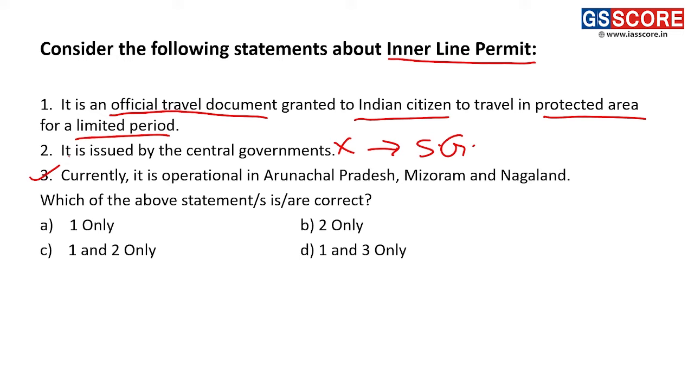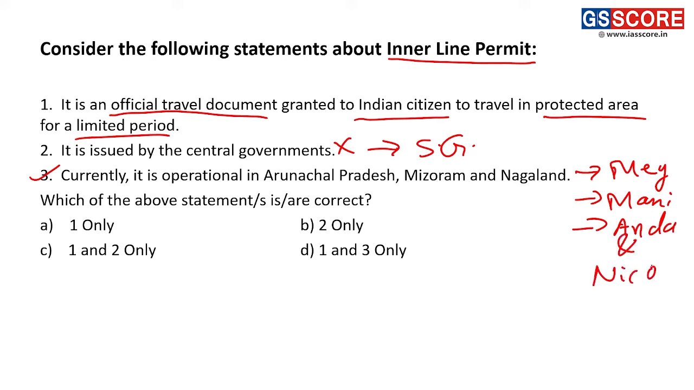In addition to these states, inner line permit is also applicable in the state of Meghalaya, it is operational also in the state of Manipur, and in the Union Territories of Andaman and Nicobar Islands. So other than Arunachal, Mizoram and Nagaland, these are the three regions where it is applicable. So first statement is correct, second statement is not correct, third statement is correct.